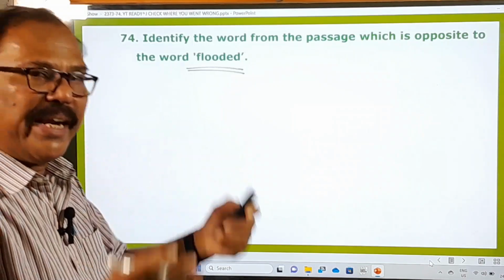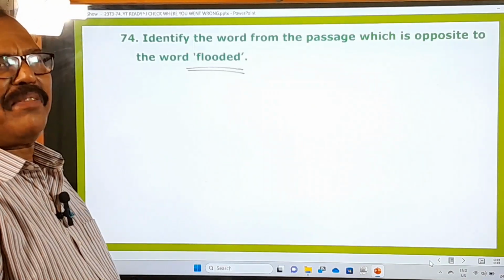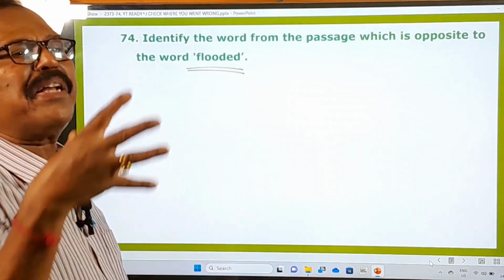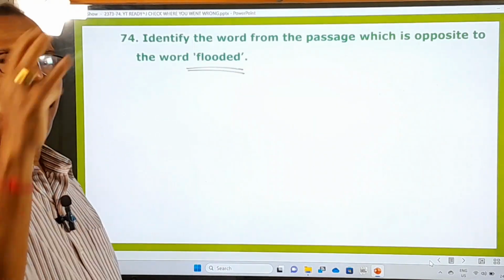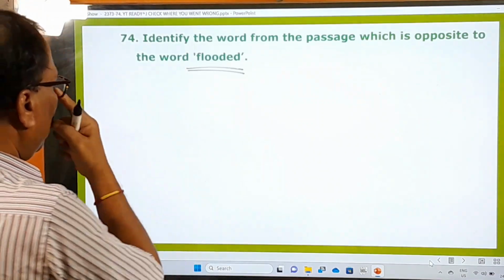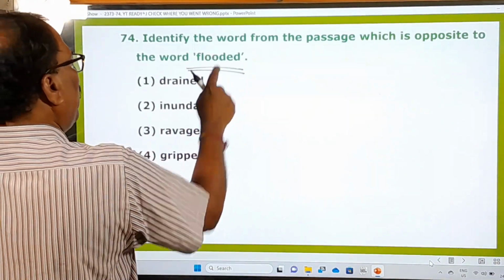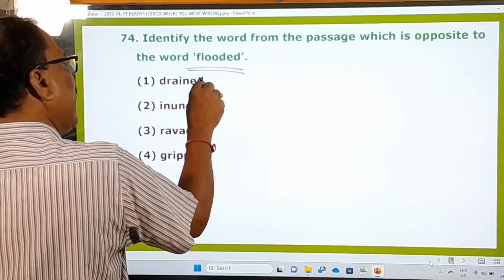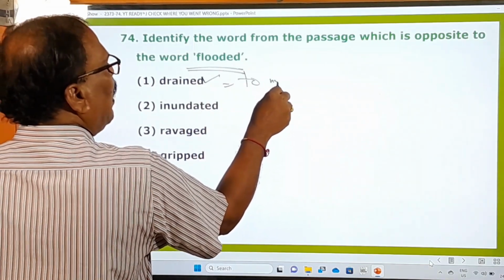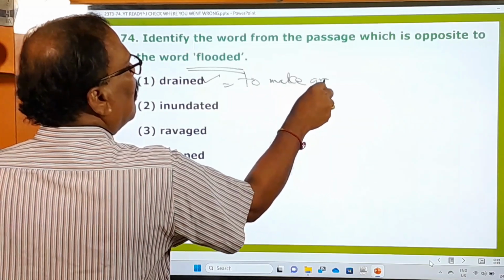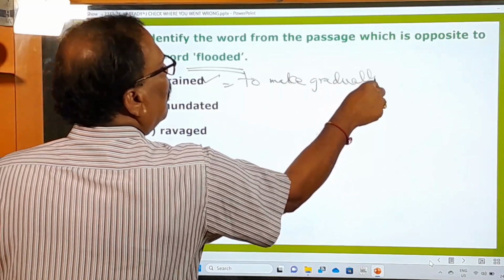Flooded means inundated. Inundated means flooded. Flooded means filled with water, submerged with water. నీటితో ముంచి వేయడాన్ని flooded. వరదలతో ముంచి వేయడాన్ని flooded అంటాం. So what is the opposite of this word? Okay, here drained is the one. Drained means to make gradually dry.